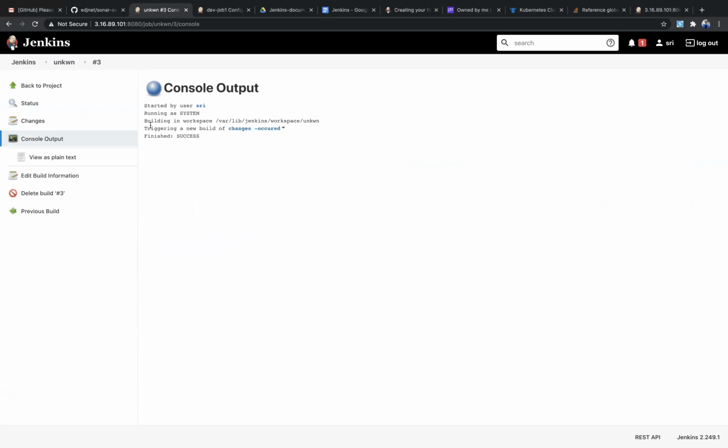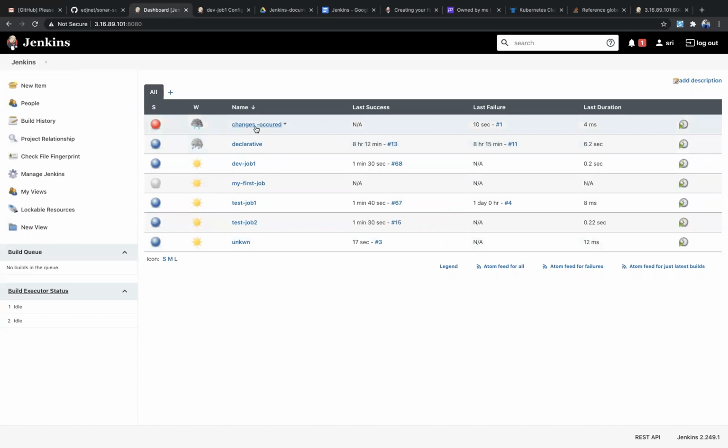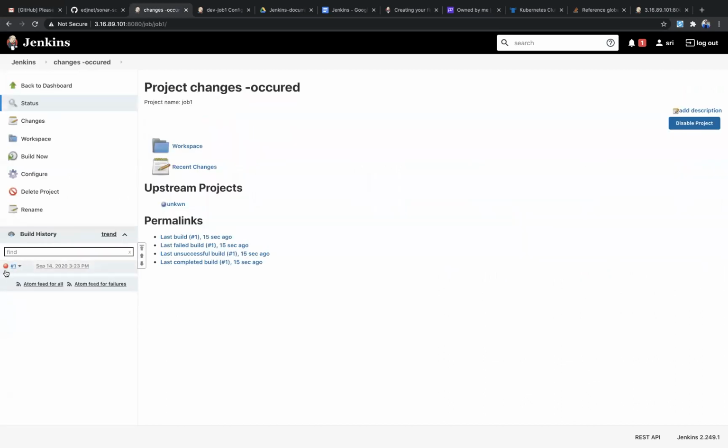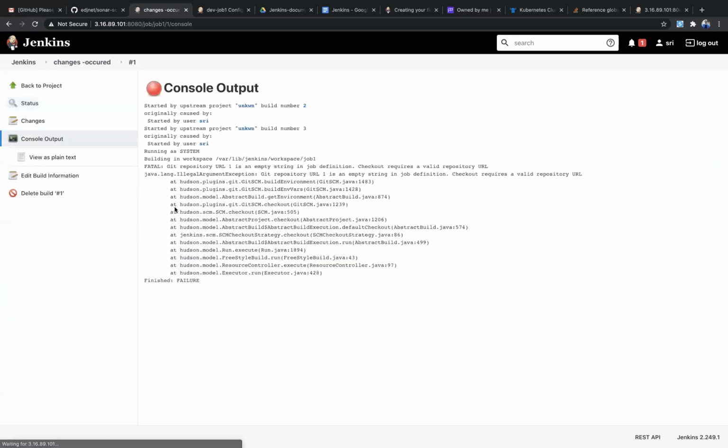See here it is saying triggering build, because it is configured in this job where changes occurred. See, previously no builds, here build has triggered. See, it started the upstream project unknown build number 3.